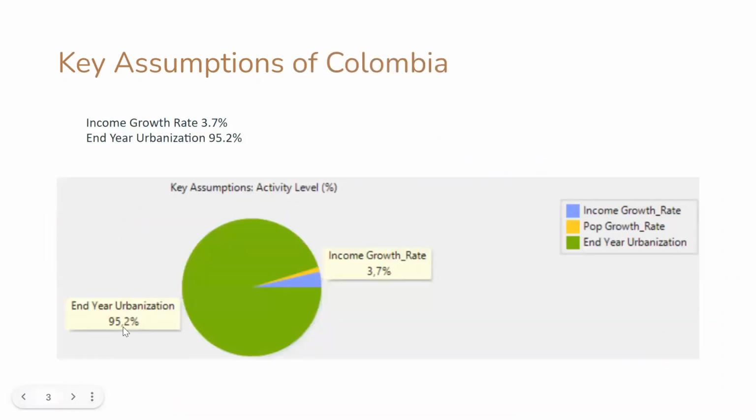This is about the key assumptions of Colombia. In Colombia, the income growth rate is 3.7% and the end-use urbanization has a value of 95.2%.